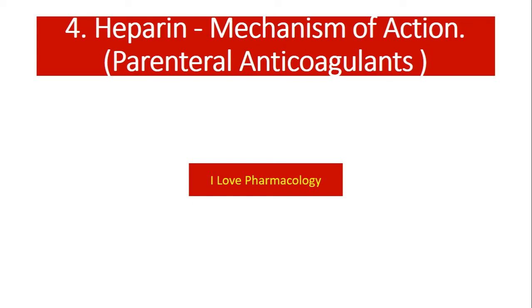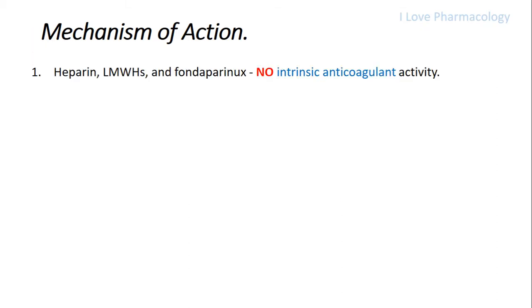So next, moving on to the apparent mechanism of action. Heparin, as well as low molecular weight heparin and fondaparinux, we should remember this very important point: they do not have any intrinsic anticoagulant activity.